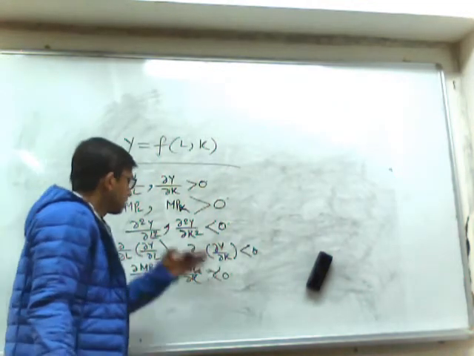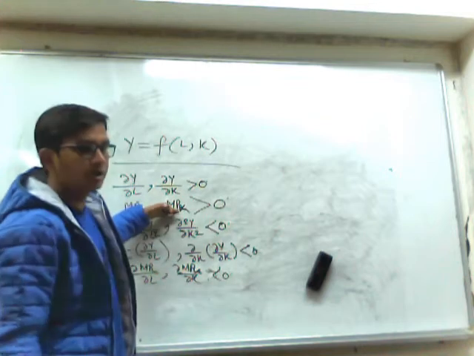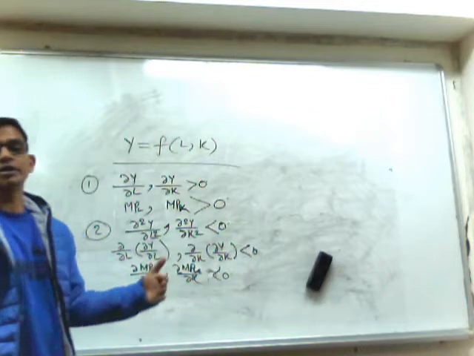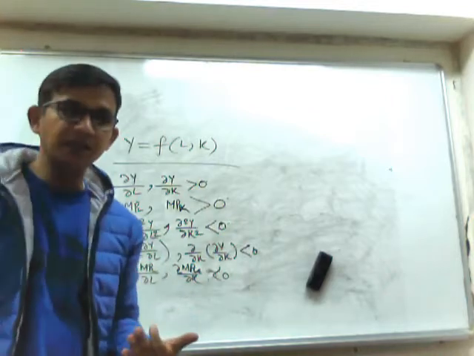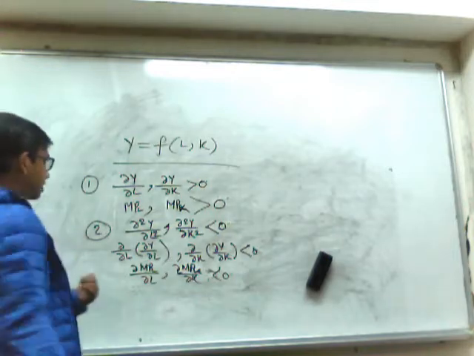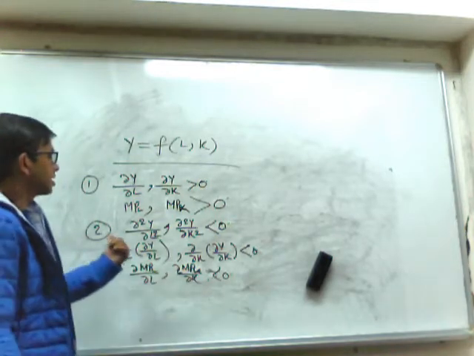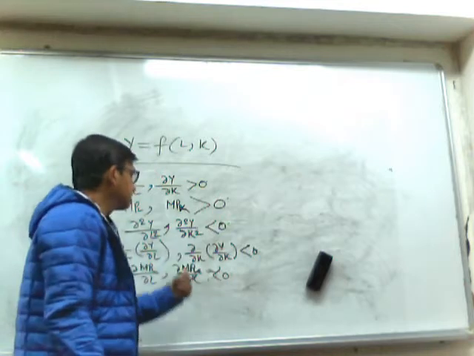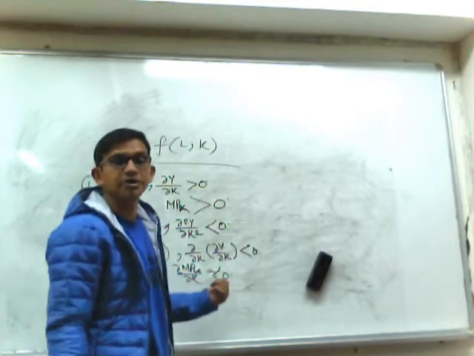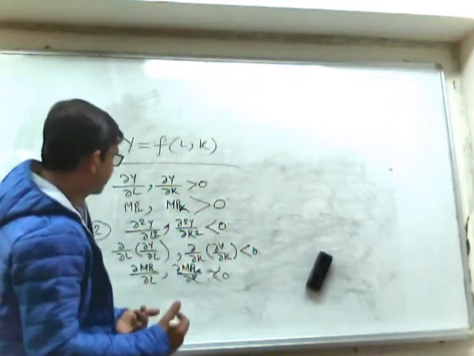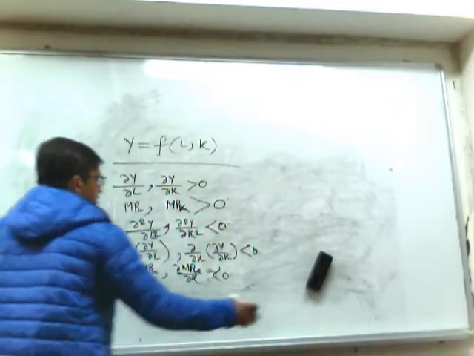So first is that marginal productivity of labor and capital are positive. Second thing, keeping capital constant, if we increase the employment of labor, marginal productivity of labor will decline. Keeping labor constant, if we increase the capital, marginal productivity of capital will also decline. The diminishing marginal productivities of capital and labor. And third condition,